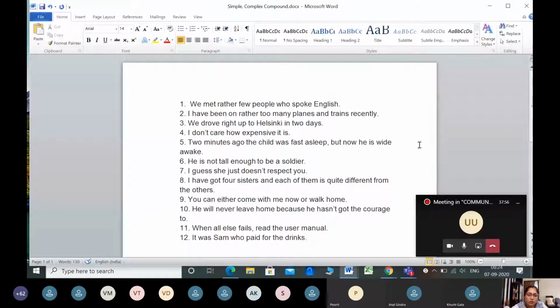So is there anyone here who can tell me what type the first sentence is? Ma'am, compound sentence, the first one. Is it a compound sentence? Can you please explain how you arrived at this answer? We met rather few people who spoke English. Like, we met rather few people is important, and who spoke English is also important. So there are two main clauses. So who spoke English is also a main clause? Yes.